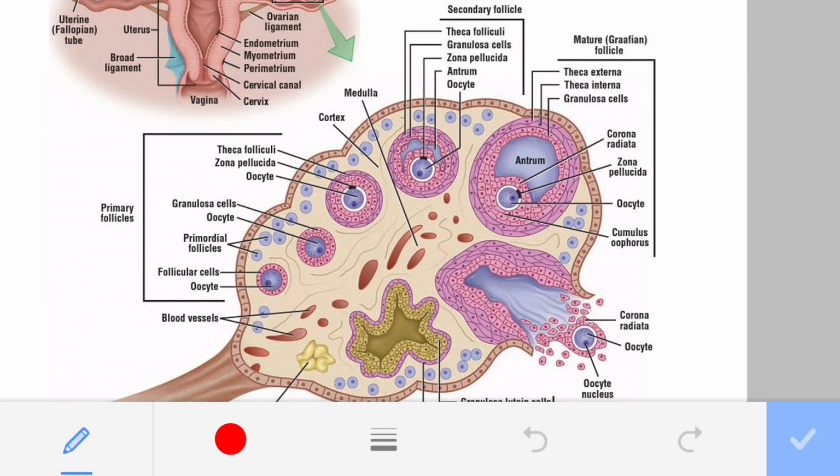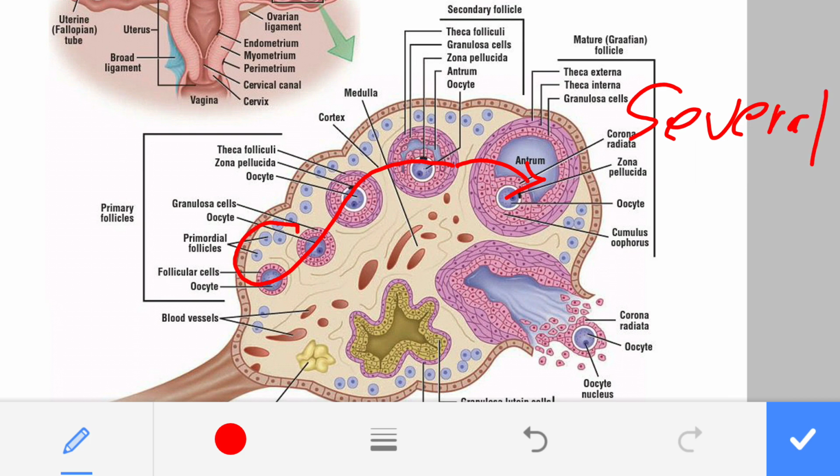For the conversion of primordial follicle into the secondary follicle and then into the Graafian follicle, this entire journey takes several months. So on day 14, when this Graafian follicle is rupturing, that Graafian follicle has developed over several months. That is the meaning of this.